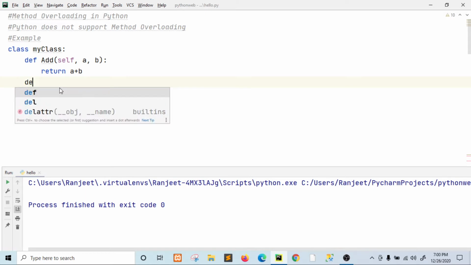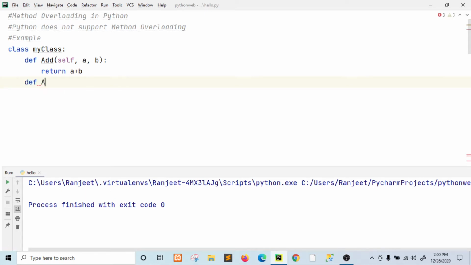Now again create one more method, same. In overloading the method name would be the same. In this class there are two methods with the same name, right?